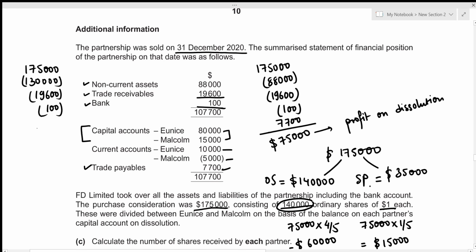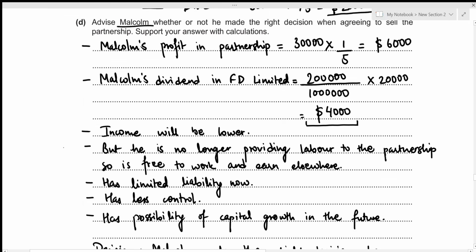Now we need to add the value at which the liabilities were taken over, and we only have one liability, which is trade payables, amounting to 7,700. So we add that. And this will give our goodwill. So the goodwill is just going to be 175,000 minus 130,000 minus 19,600 minus 100 plus 7,700, which results in 33,000. So that's the goodwill value that we need to record in our journal entry. Let's do that.